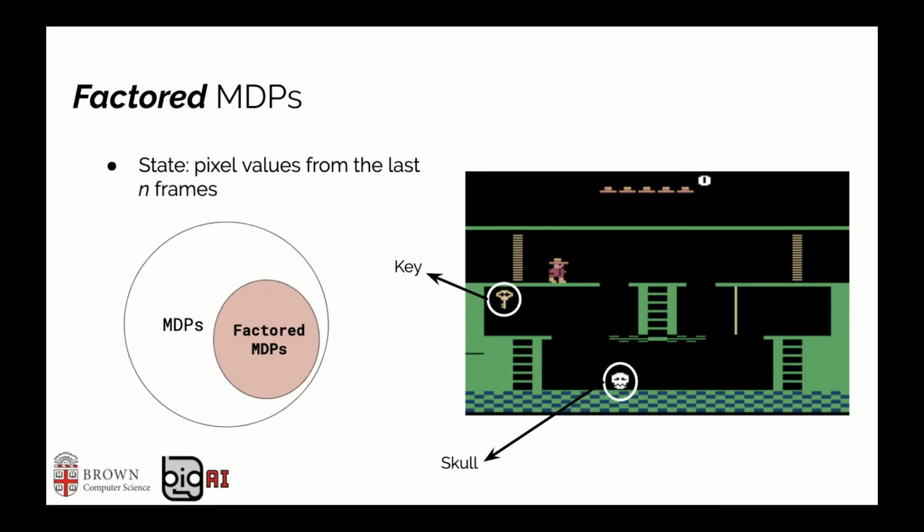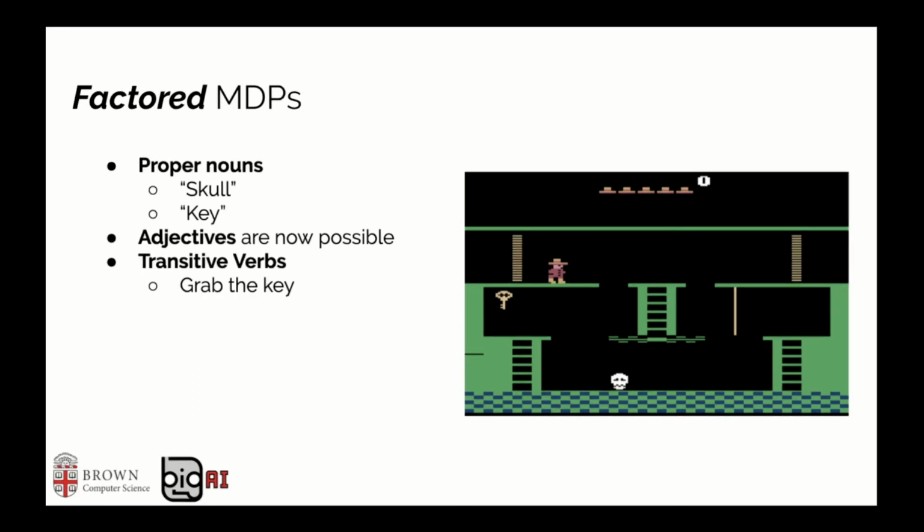Consider a terrace from Montezuma's Revenge with the state corresponding to the pixel values in this image. In factored MDPs, we are able to identify elements that determine the state in a syntagmatic representation. Such are the cases of the skull, the key, and the agent in this environment. These can be named by proper nouns. Moreover, adjectives are now possible as we can qualify proper nouns by tying the adjective to a specific state of these elements. Transitive verbs, those whose effect is on a noun, can be grounded here. Consider, for example, the instruction grab the key in this environment.